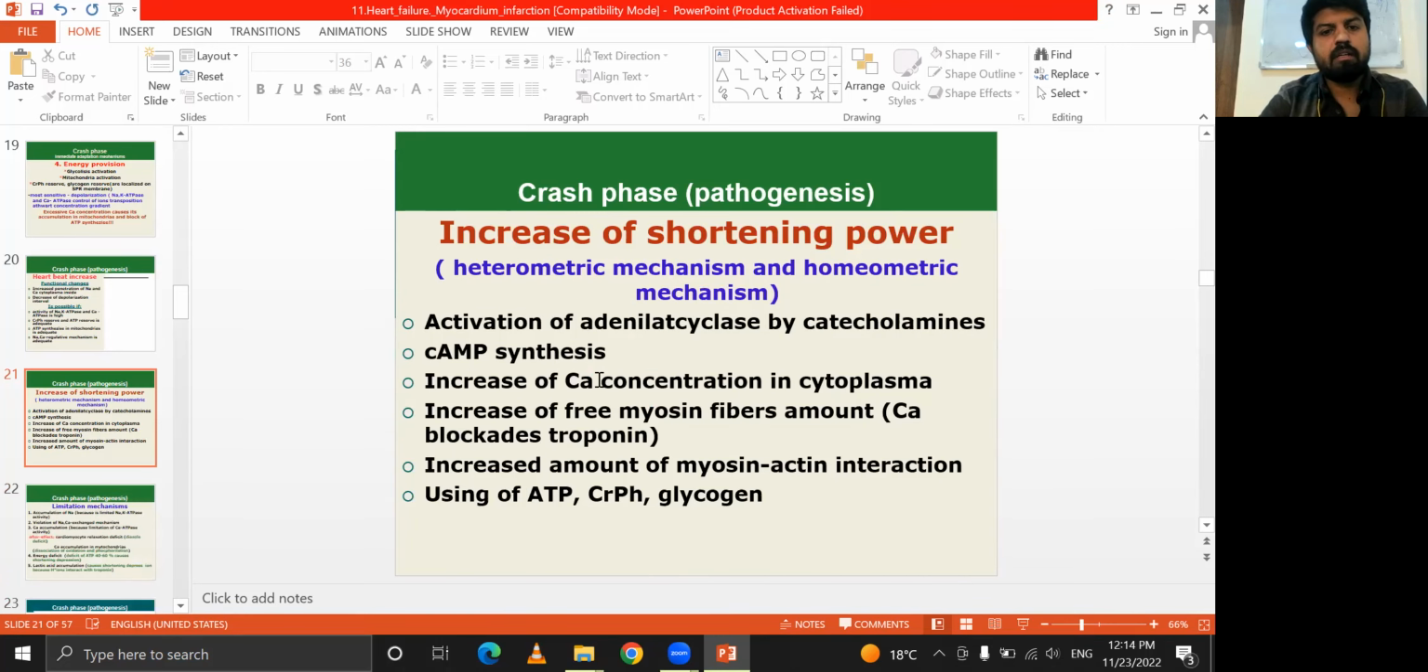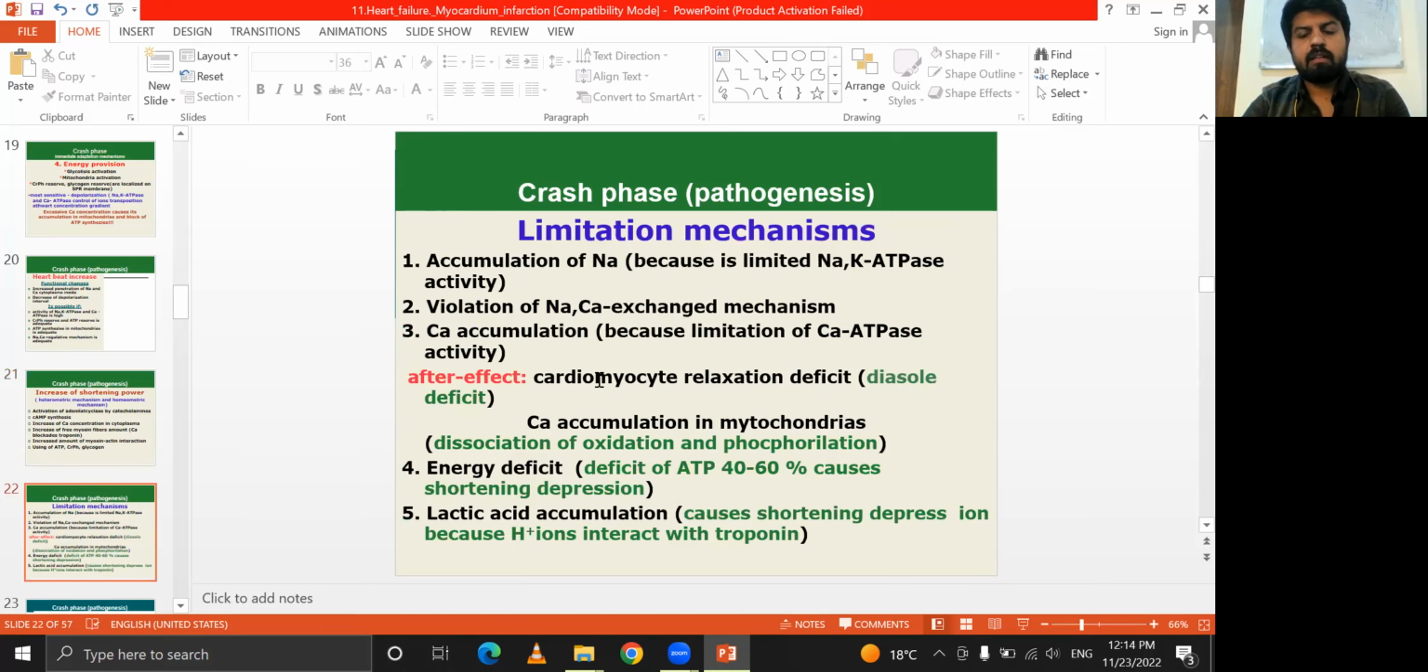Increase of shortening of power, like the heterometric mechanism and the homeometric mechanism. It is the same, the simple step: calcium blocks troponin, and the calcium concentration in the cytoplasm increases. After that, the limitation of the mechanism: the accumulation of sodium and the violation of the sodium-calcium exchange mechanism, accumulation of calcium, and as an after effect, cardiomyocyte relaxation deficit, energy deficit and lactic acid accumulation.